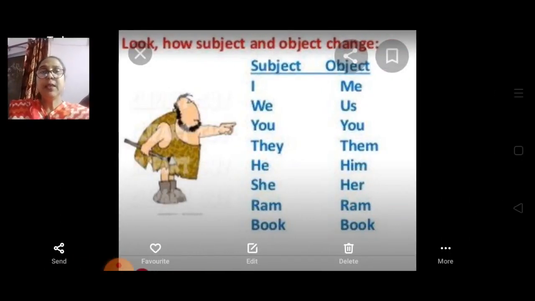Now here you can see how the subject and object change. I becomes me, we become us, you remains you, they become them, he becomes him, she becomes her. Ram remains Ram because it is a noun, and book remains the same because it is a noun. The changes are made only and only in the pronouns.